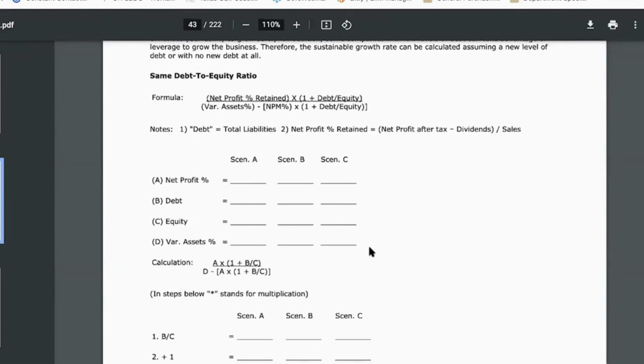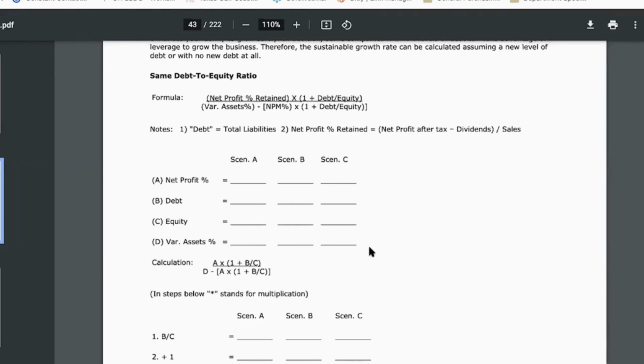And then the third component of this calculation is what we call variable asset percentage. This one's a little more complicated. On our balance sheet, as you look at your company's balance sheet, as you look at the assets on the balance sheet, some of those assets are what are considered variable assets. Now, your assets are stuff like cash, inventory, accounts receivable, equipment, furniture, real estate. Those are all assets. We'd find those on the balance sheet.